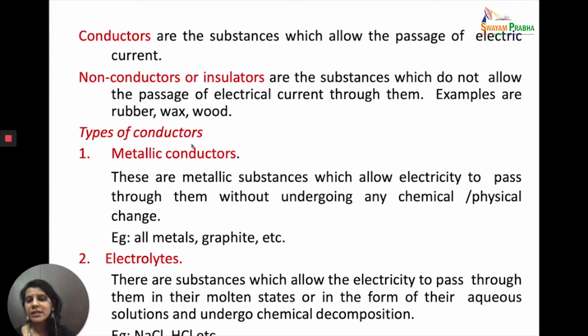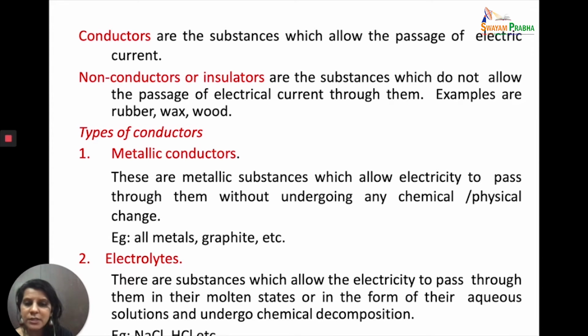Now, within the conductors, we just said that there are two kinds. There are metallic conductors and there are electrolytes. Metallic conductors are those conductors or substances which allow electricity to pass through them without undergoing any chemical or physical change. So they are allowing electricity to pass through them in the solid state, and they do not undergo any chemical or physical change.